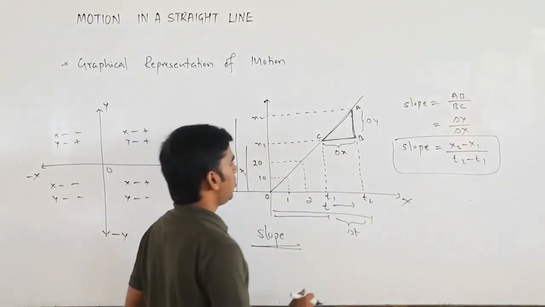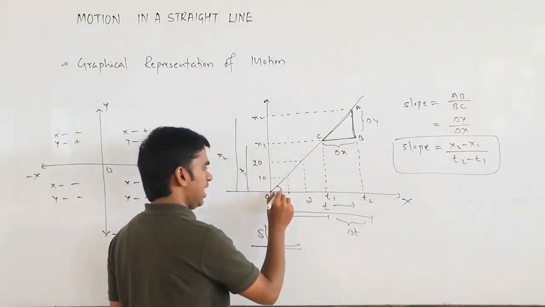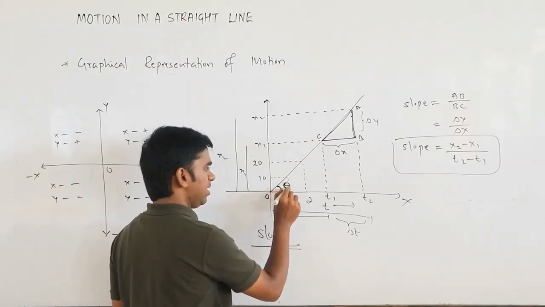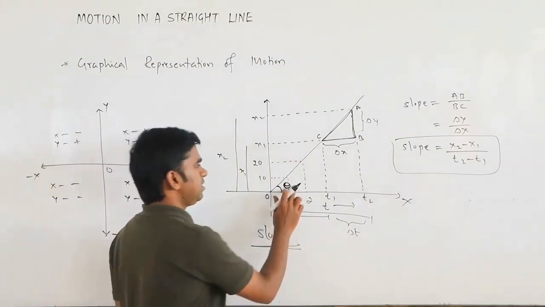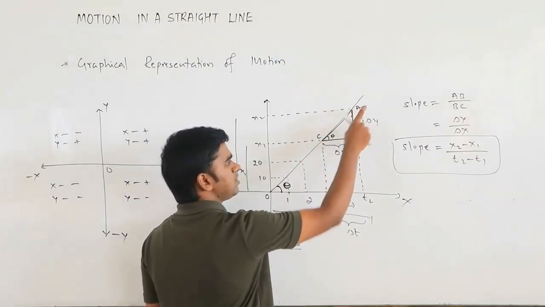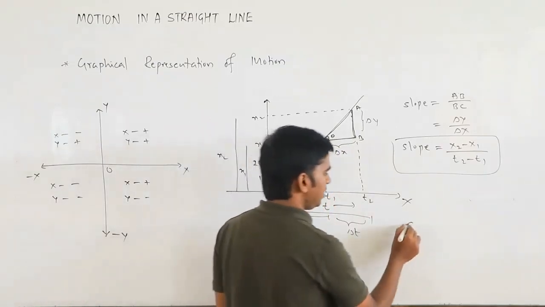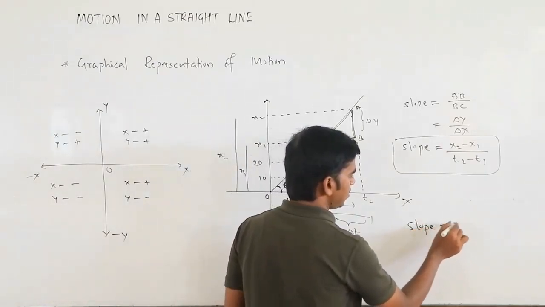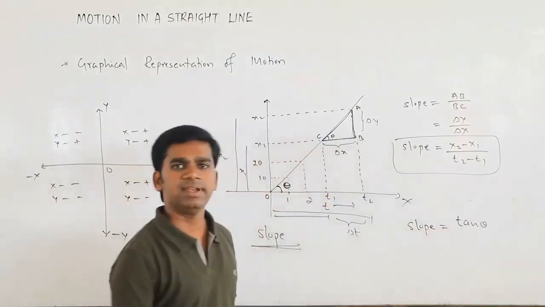Okay. So slope you can take in another way also. Instead of calculating this one, if you know this angle, suppose say this angle is theta. If this is theta, this is also going to be theta only. So opposite divided by adjacent is what? Tan theta. So slope is also what? Tan theta. Getting?